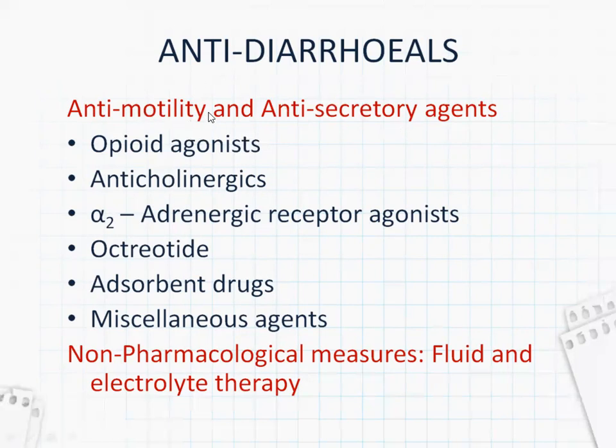So we need anti-motility and anti-secretory agents. Those are opioid agonists, anticholinergics, alpha-2 adrenergic receptor agonists, octreotide, adsorbent drugs, and miscellaneous agents. Then coming to non-pharmacological measures, which involve fluid and electrolyte therapy like oral rehydration therapy. Now we will go into detail.